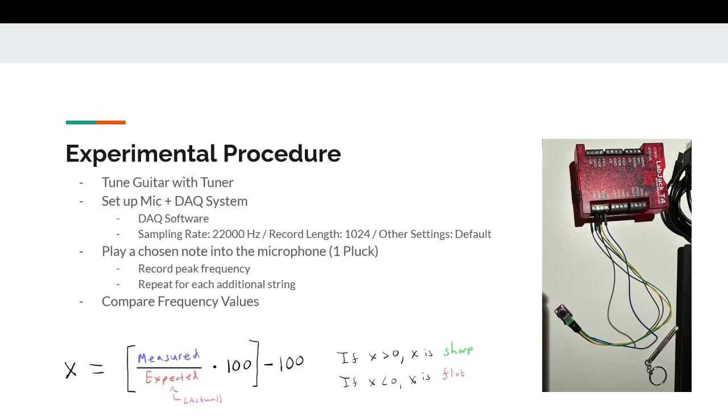And once I got the frequency values for each string, I then compared the values using the equation below, where the measured value would be the frequency values that I got from my data acquisition software, and the expected values would be frequency values of my guitar that I researched online. And with that equation, if I saw that the value that I got was bigger than 0, then that would note that my guitar string was actually sharp, or higher than it should be. And if the value of X was below 0, it would note that my guitar string was actually flat, or below what it should be.